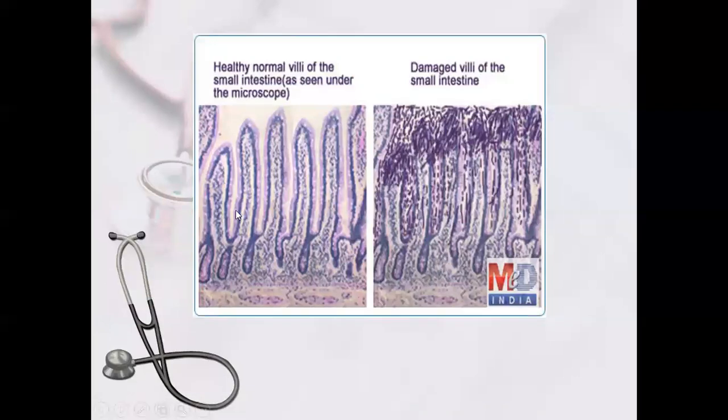This is the healthy intestinal wall, a normal small intestine under the microscope. When gluten or wheat is given at complementary feeding, from 4 to 6 months, with biscuits or wheat, damage starts. It takes a few months, and the villi of the small intestine will look like this in celiac disease.